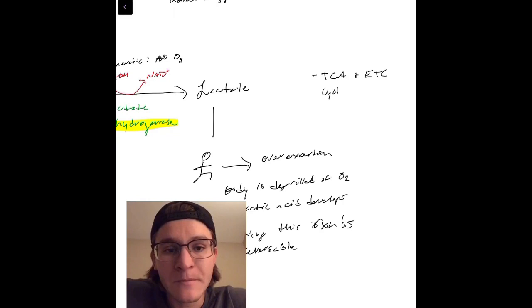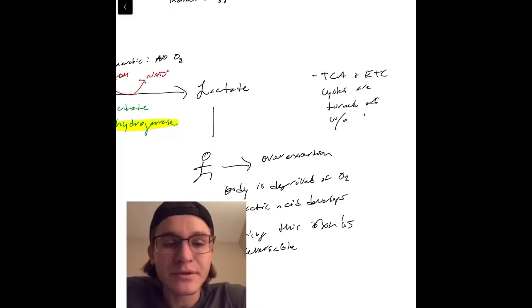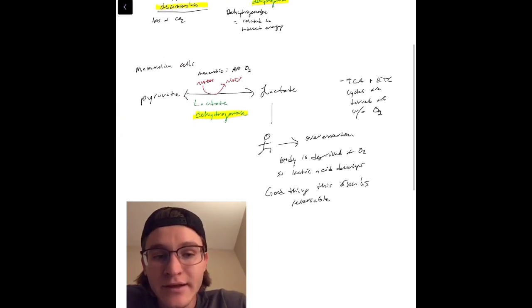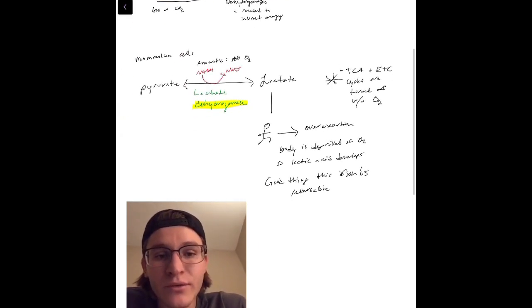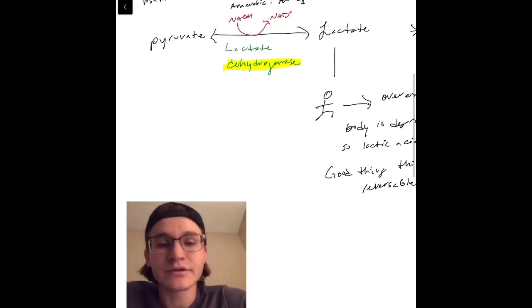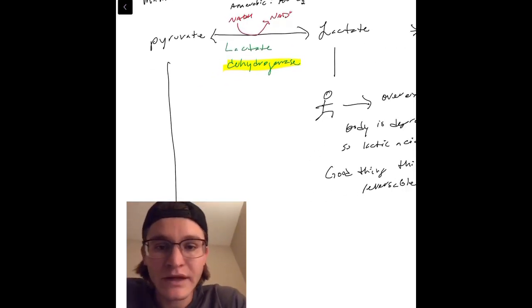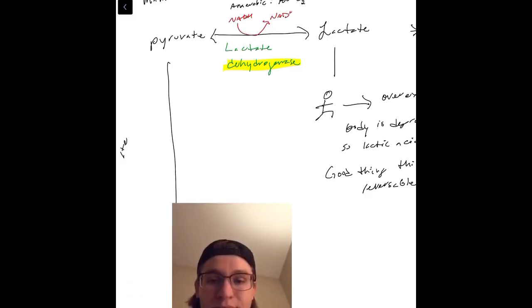So once again, to reiterate, the TCA cycle, or Krebs cycle as some people call it, and the electron transport chain are all turned off without oxygen. That's very important to note. And in that, we'll be using that energy in lactate.